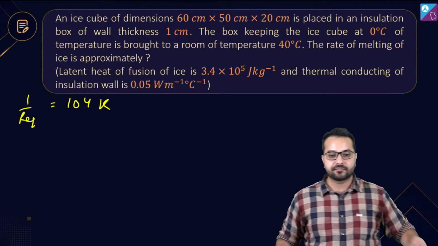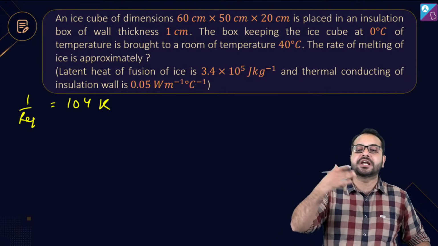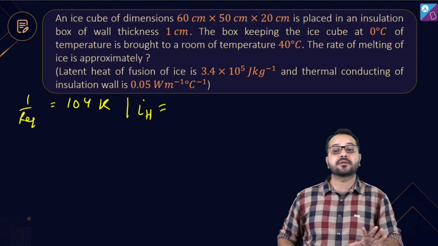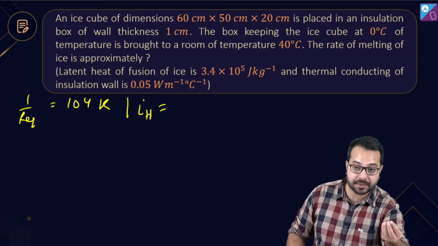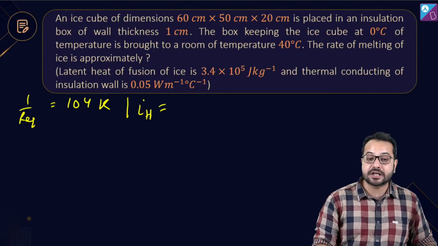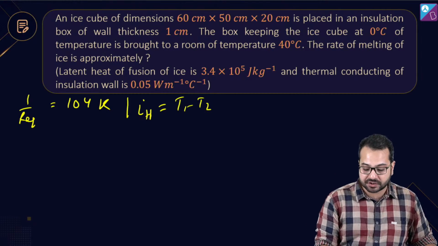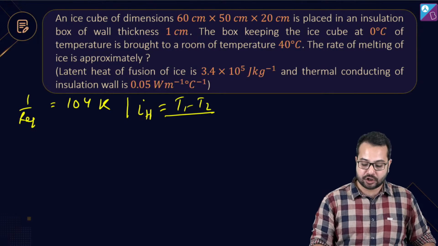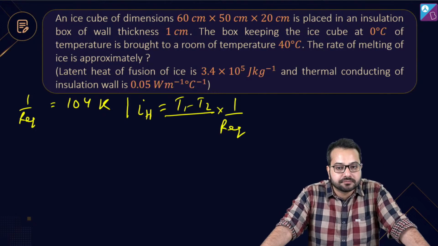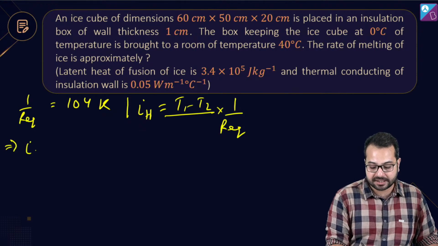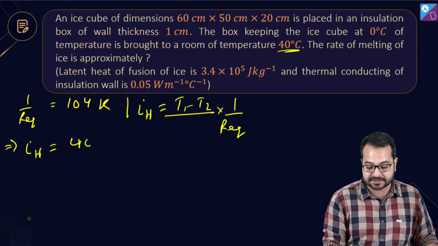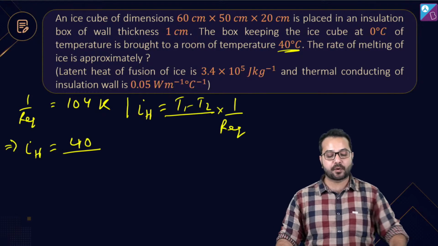आई बात समझ में? Now what is the rate at which heat is escaping? What is the heat current? Can I say that the heat current, मतलब the rate at which the heat is escaping, the rate of flow of heat per unit time, is equal to the temperature difference T1 minus T2 divided by REQ, या फिर मैं कह सकता हूं multiplied by 1 upon REQ. I can say this also. So the heat current will be equal to the temperature difference, which is 40 degrees Celsius, multiplied by 1 upon REQ.